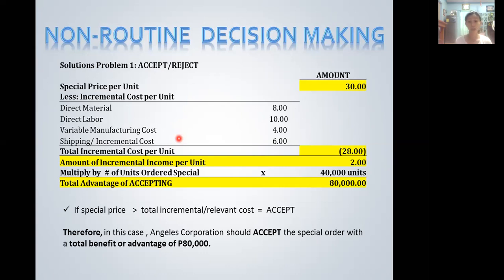So direct materials is 8 pesos, direct labor is 10 pesos per unit, variable manufacturing cost is 4 pesos, shipping, this is the incremental or additional cost once we accept the special order, at 6 pesos. Please note, we don't have any fixed cost. The fixed cost is gone.